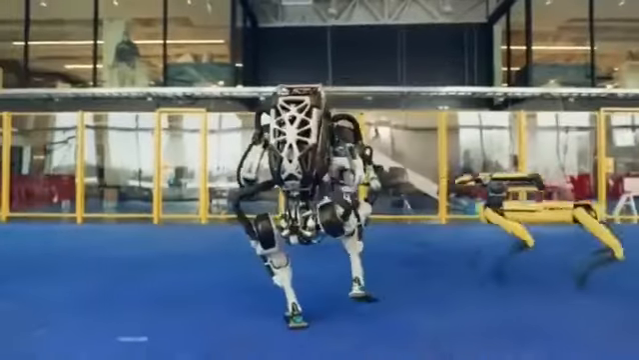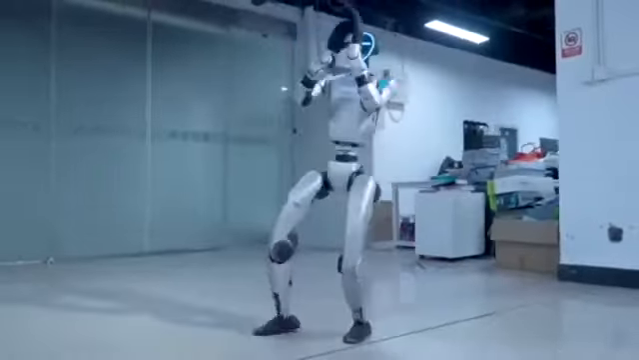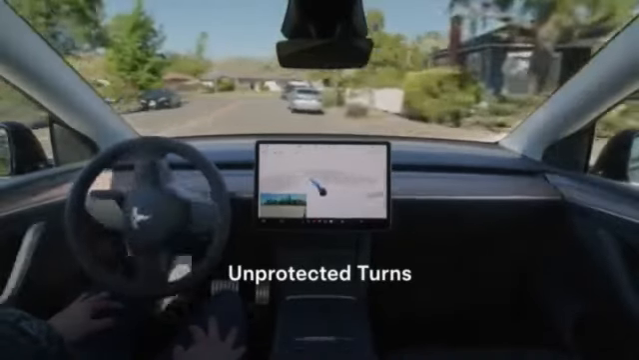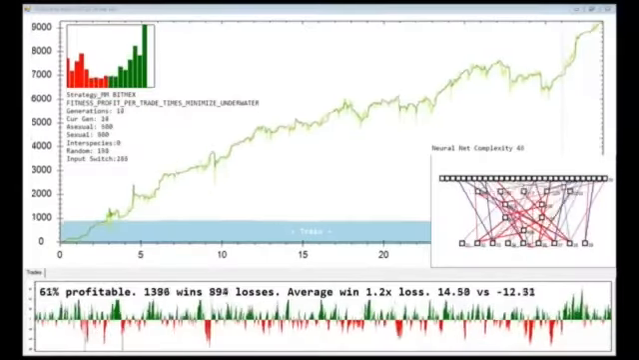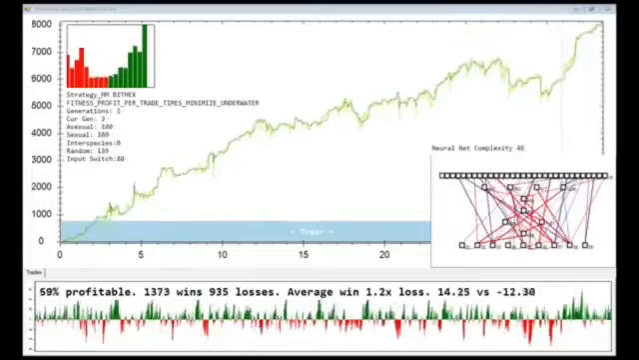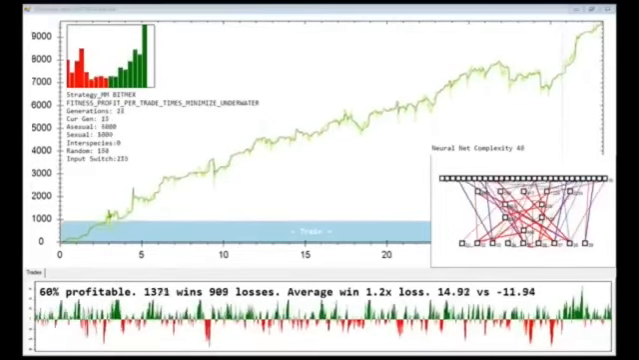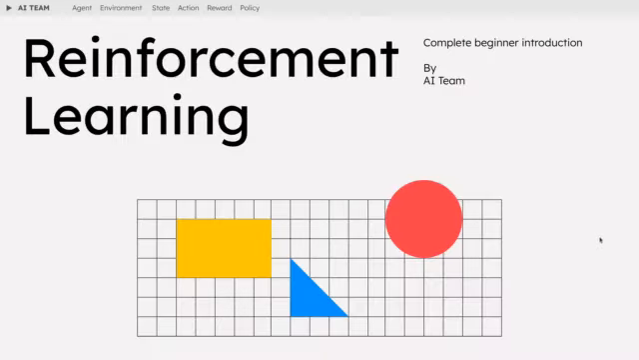Even robots are learning to move and dance. Self-driving cars navigate the world, avoiding obstacles. Even on Wall Street, AI is optimizing stock trades in milliseconds. Hello, and welcome to this new video, where we explain in simple terms what is reinforcement learning.